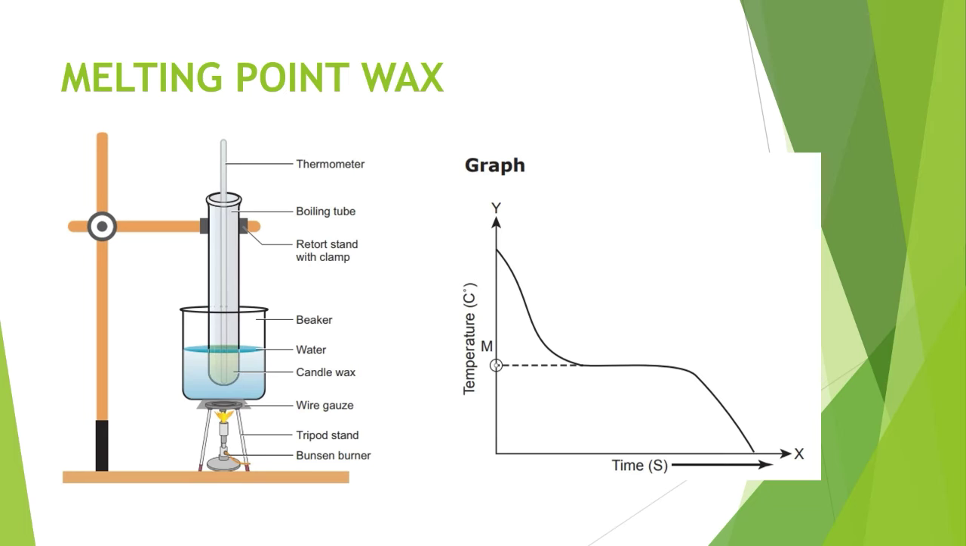It's a beaker with water and candle wax, wire gauze, tripod stand, and Bunsen burner. Everything we are considering here. So here the test tube with a sufficient quantity of wax is taken, and the thermometer is also placed there, and it is then placed in the beaker which contains water. Actually, water is heated till the wax in the test tube melts and gets converted completely into liquid state, and